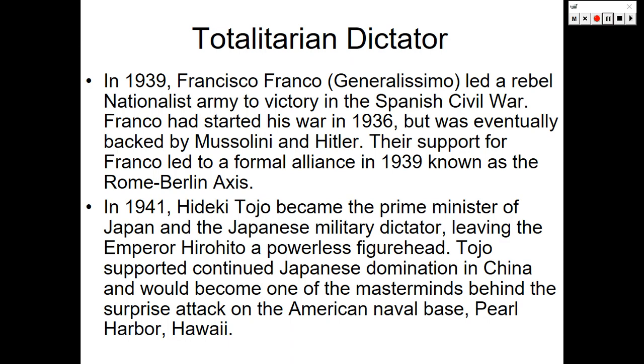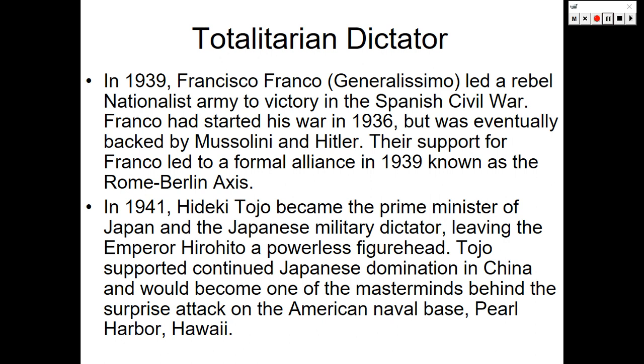Totalitarian dictators continued. In 1939, Francisco Franco, aka Generalissimo, led the nationalist army to victory in the Spanish Civil War. As we have discussed in previous lessons, the Spanish Civil War was very complex.